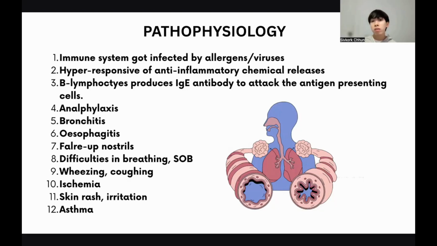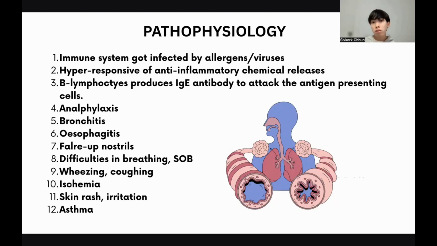So the B lymphocyte produces the IgE antibodies as a response to allergy reactions. However, it produces those against invasive pathogens. In turn, it attacks the antigen-presenting cells as well. So it's not an autoimmune condition, but these attack, and the pathogen wins over the healthy cells. To say it in simple words, it manifests into allergy symptoms, and this condition is known as anaphylaxis.